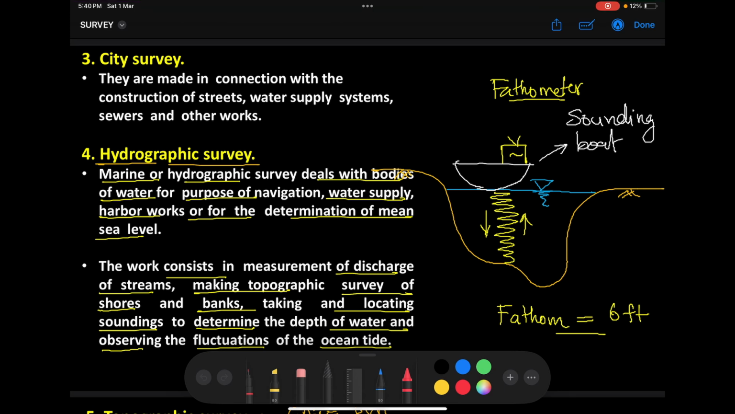Now apart from measuring the depth of water bodies, we do all kinds of measurements regarding water bodies using this hydrographic survey. What is the stream velocity? What is the discharge? What is the sea level calculation? All of this is calculated in our hydrographic survey. So marine or hydrographic survey deals with bodies of water for the purpose of navigation, water supply, harbor work, for determination of mean sea level, etc. The work consists in measurement of discharge of streams, making topographic surveys of shores and banks, taking and locating soundings, depth measurements to determine the depth of water body, and observing the fluctuations of the ocean surface. All of this combined, we call hydrographic survey. Okay. Yes.